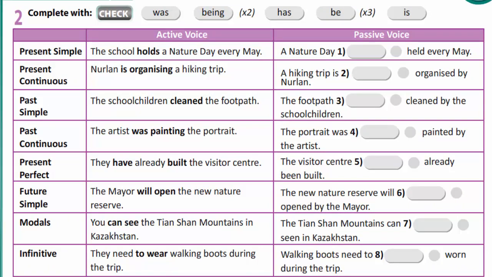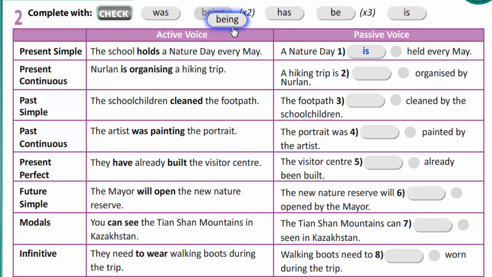You are to complete with different forms of the verb to be: was, being, be, is, and the verb has. Now let's check. In present simple, the school holds a nature day every May. A nature day is held every May. Present continuous. Nurlan is organizing a hiking trip.